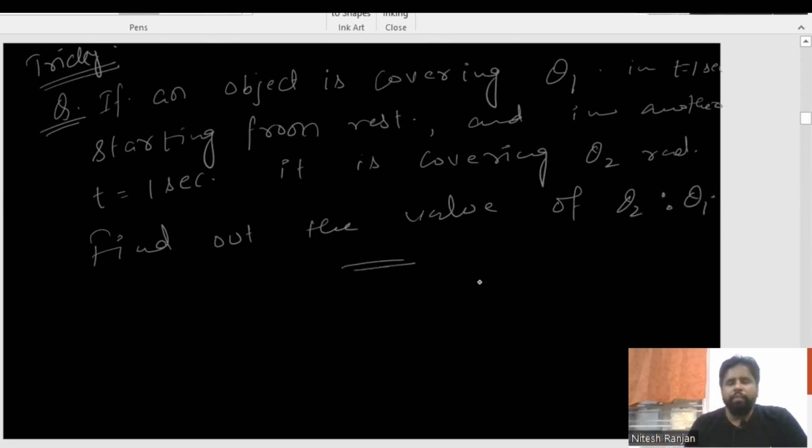This one is a kind of question which may be asked in the JEE Mains examination. So students, you need to be very focused while solving this question, and one tricky answer I am going to give you, and the subjective you need to solve by yourself. If not, then I will come up with the solution part, and if you are facing any kind of problem, just drop it in the comment box so that I can come up with the solution of this question in the next video.